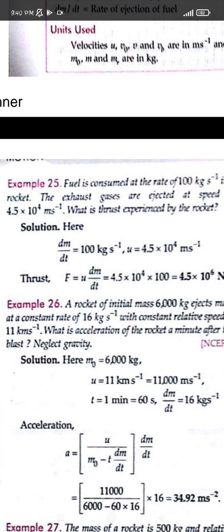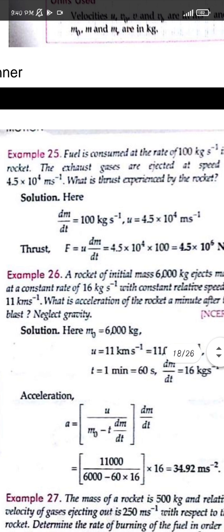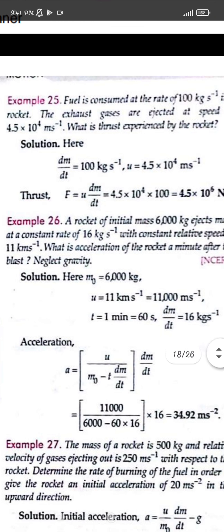Its unit is kg per second, mass upon time, so dm/dt is given as 100, and the velocity with which the gases are ejected is 4.5 × 10^4 meter per second. We know that the upthrust, the force experienced by the rocket in the upward direction, is F = u dm/dt. Here u is 4.5 × 10^4 meter per second and dm/dt is 100. On multiplying both values, we can get the upthrust acting on the rocket.